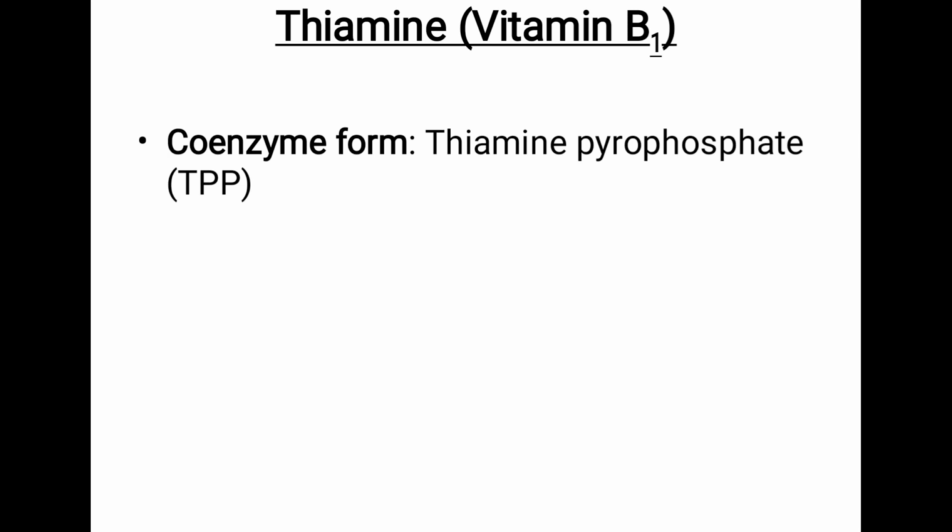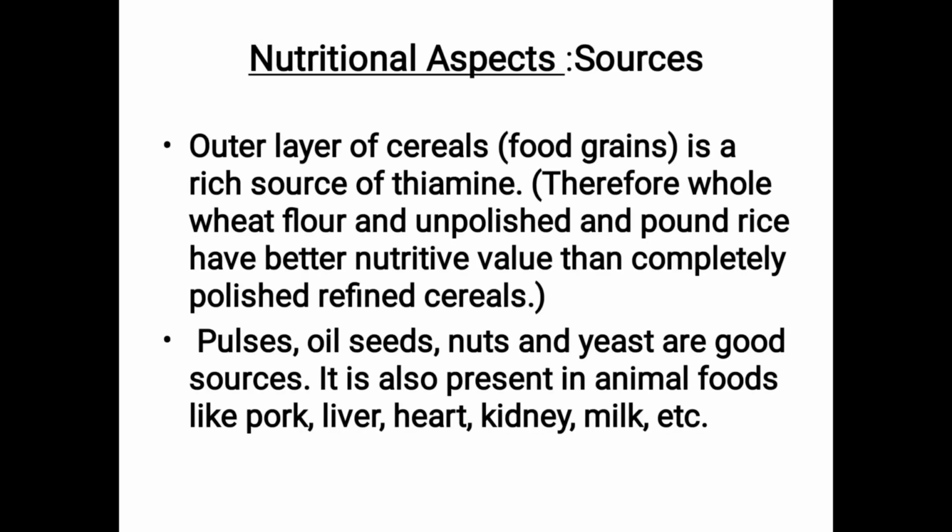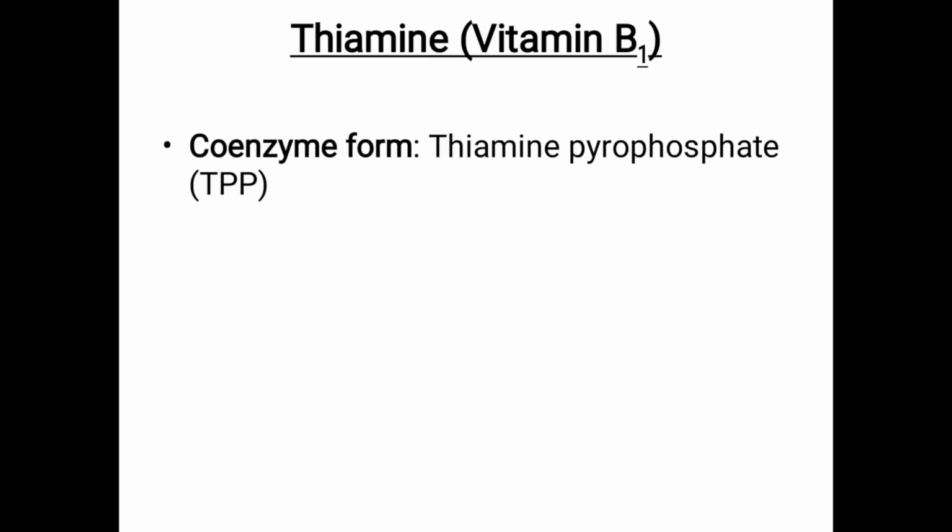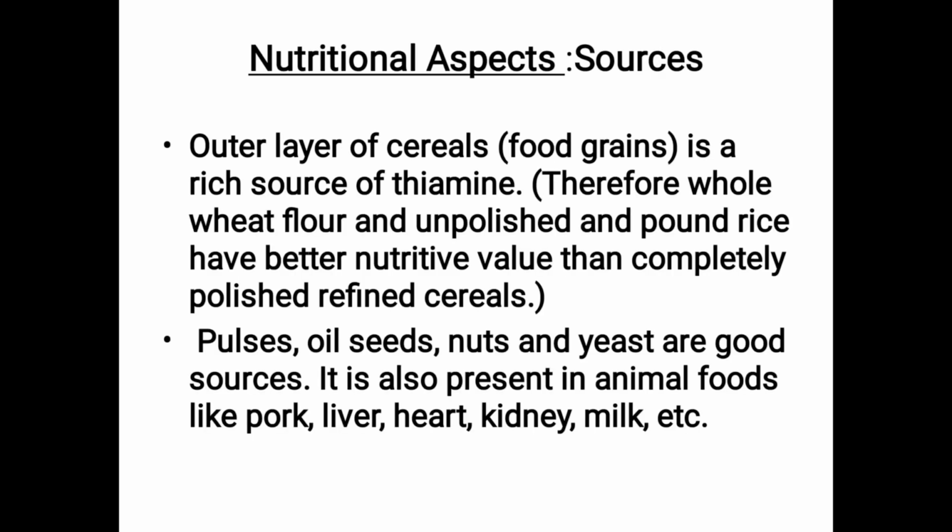TPP is thiamine pyrophosphate, which is the coenzyme of thiamine. You may also get a multiple choice question: coenzyme form of thiamine, vitamin B1: A biotin, B NAD, C TPP. So coenzyme form of thiamine is TPP. What is TPP? Thiamine pyrophosphate.